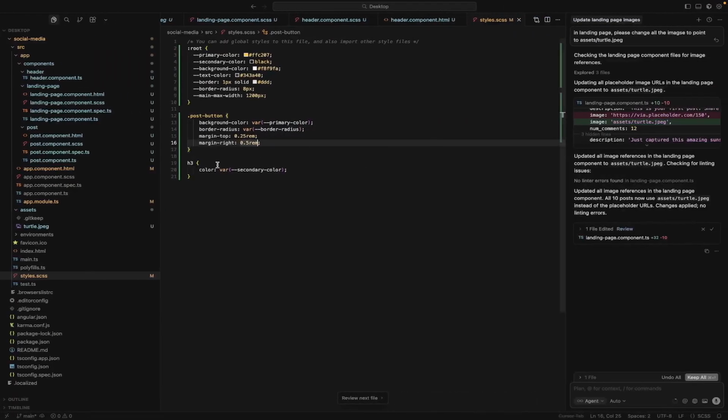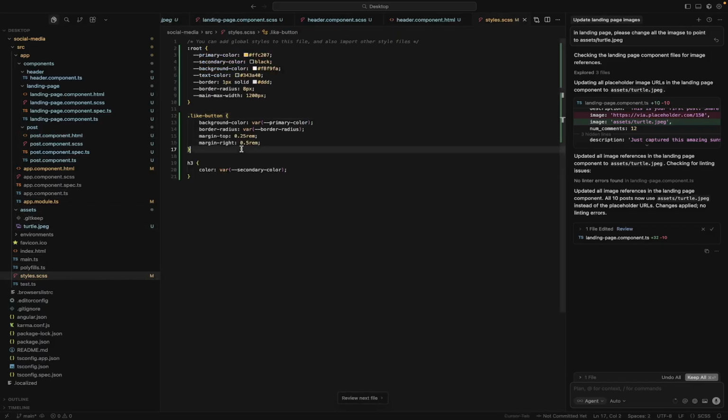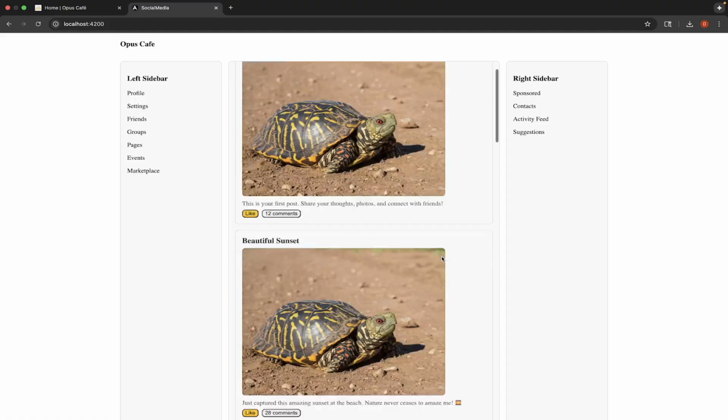Very good. And then, so let's just call this like button. And we'll go back to post. And we'll change this to like button. And we'll make another class called comment button. We'll go back here. And we'll say comment button, and this will use the same thing, the border radius from before. So now they should be styled the same. Okay, great. Look at that. All right, what else is wrong here?